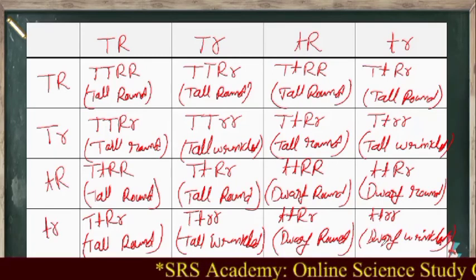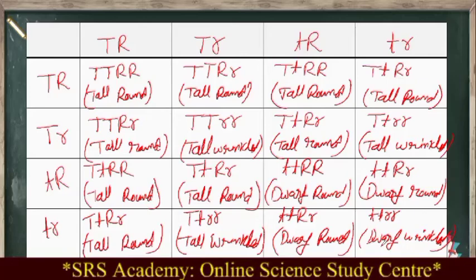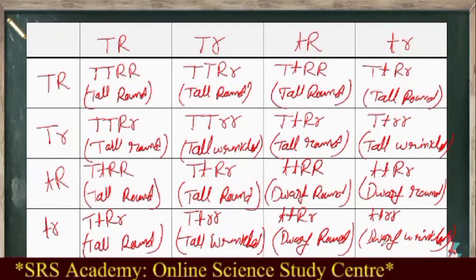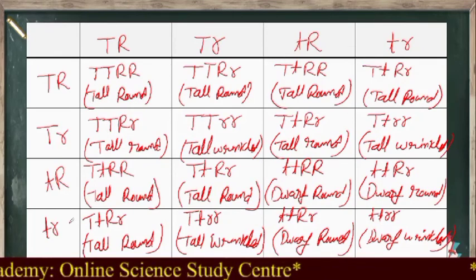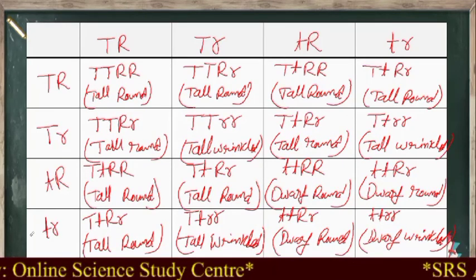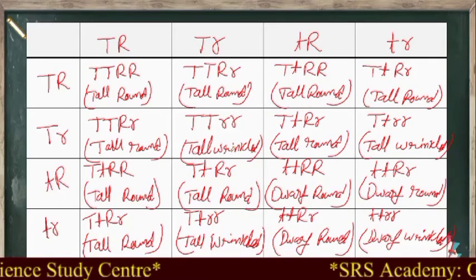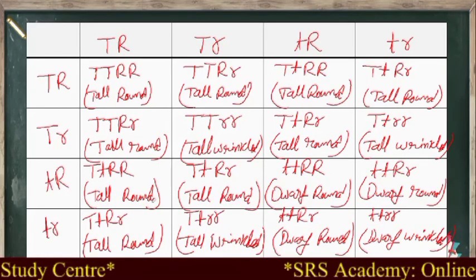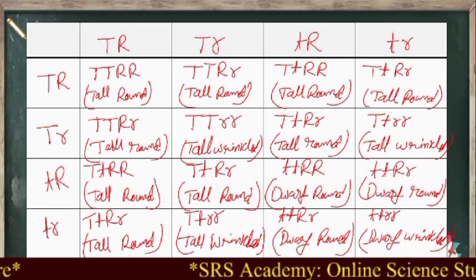Now we have to write its phenotype ratio, that is, what are the types of plants we have got here. Just look here once: tall round, tall round, tall round, one kind of plant. Next tall wrinkled. After that, is there any new kind? Dwarf round, third type, and then dwarf wrinkled.